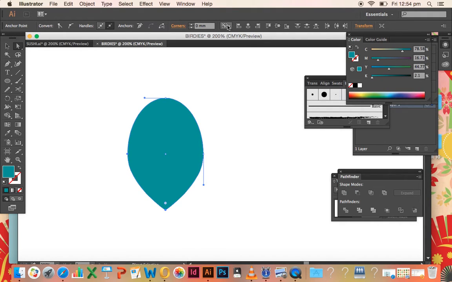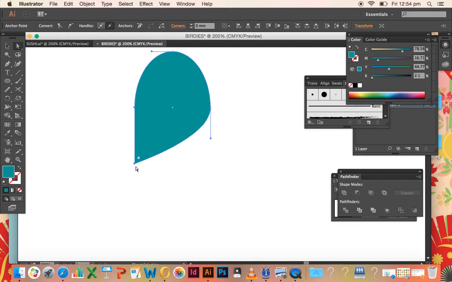Now in your align panel up the top, you want to, from this pull down menu, select align to selection and then click horizontal align left to make those two anchor points go to the left side of the object. Okay, and with your direct selection tool still selected, click on the bottom anchor point and then using your keyboard arrow keys, just click on the down arrow key and lengthen that shape a little bit.